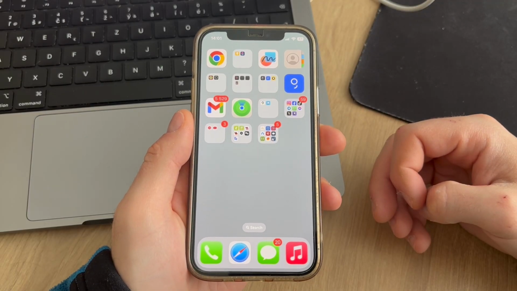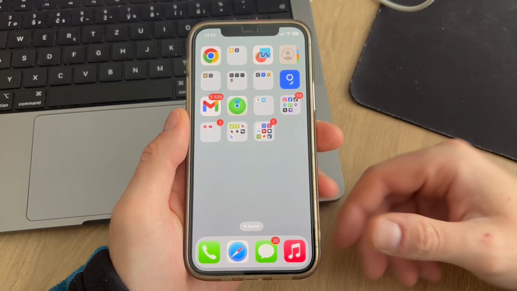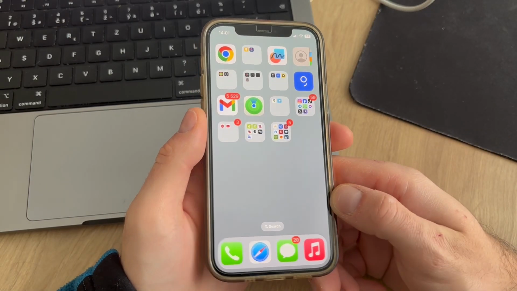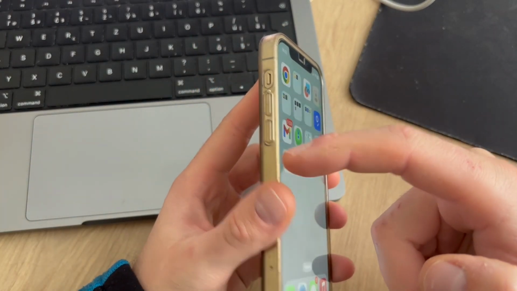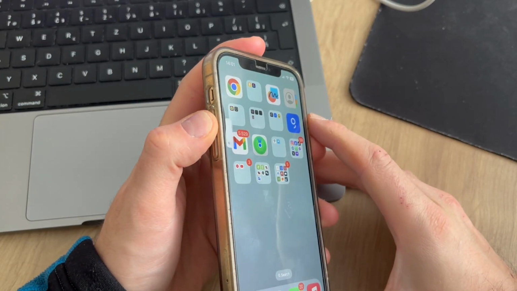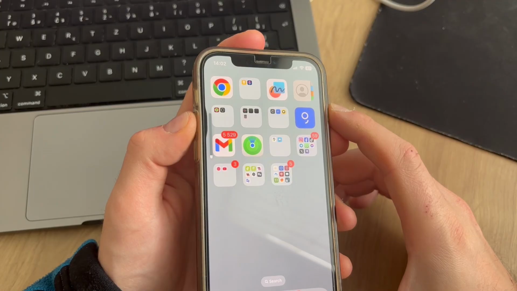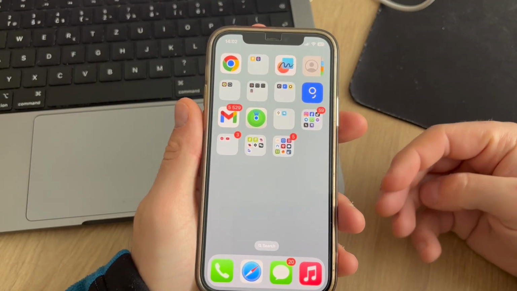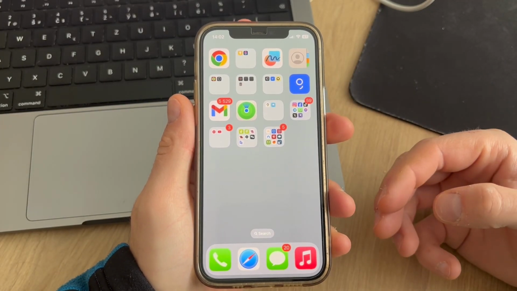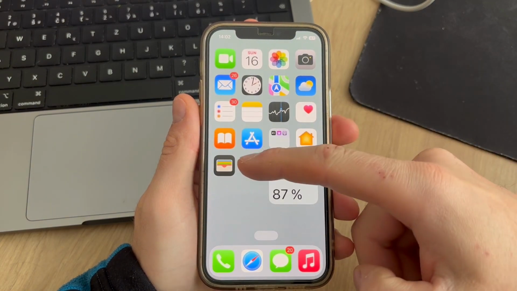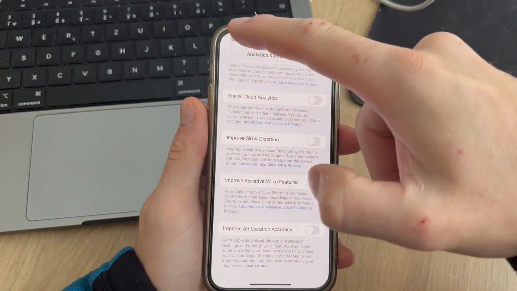The first thing you can do is to use the buttons on the side of the iPhone, where you add sound with the top one and take it away with the bottom one. Simply click on them to see if the volume changes or not. This is the first thing, and if by chance it doesn't work for you, you can open up the settings.